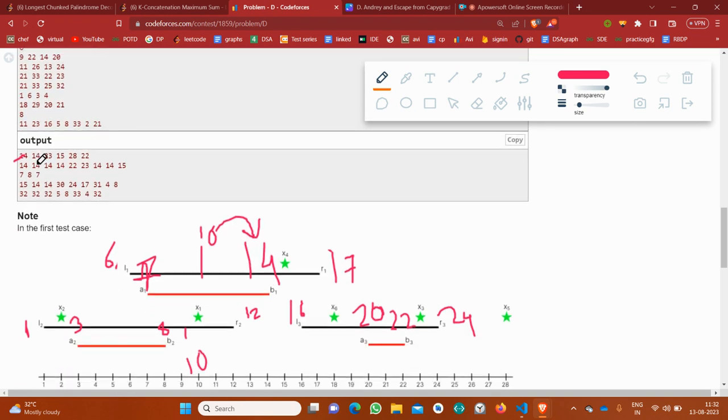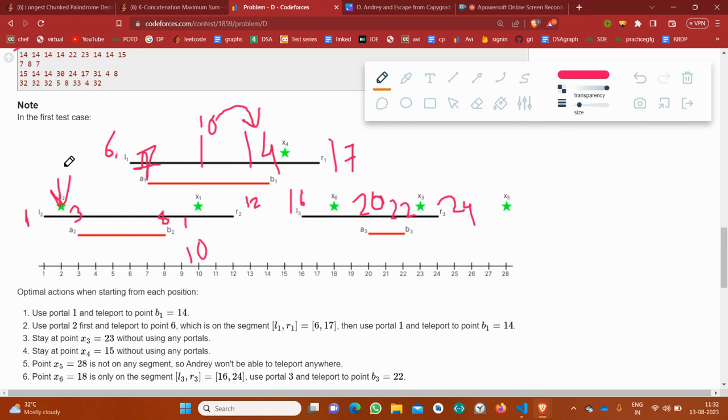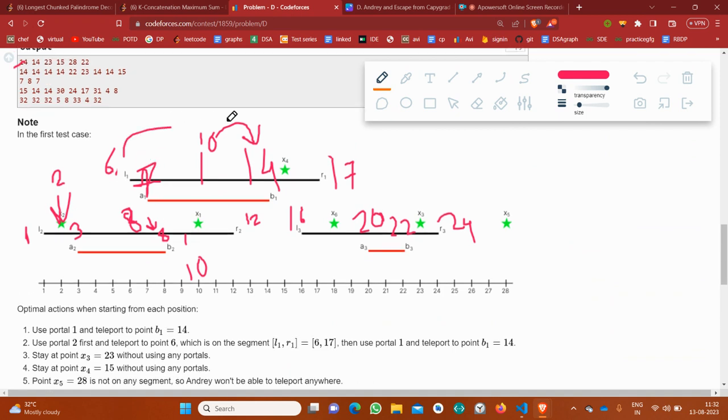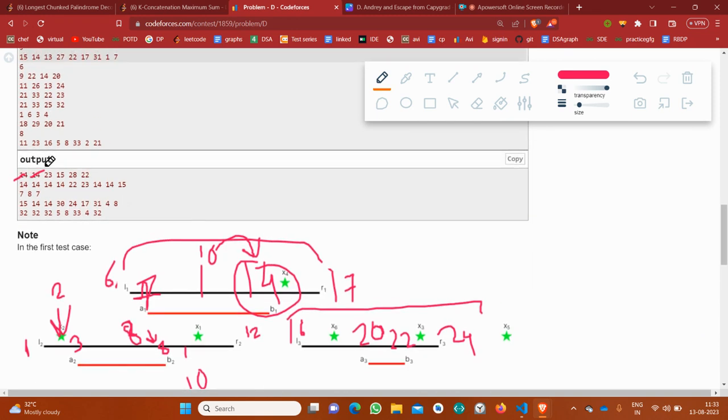Now let's discuss 2. 2 lies here. So obviously I can go to B2 because this is the maximum possible. So B2 is 8, and the position is now 8. But 8 again lies in this segment 6 to 17, and using this portal, I can go to 14 again. But if I move to 14, I can't go further because the next segment starts from 16. So 14 doesn't come in this segment, and that's why I can't go further. For 2 also, 14 would be my answer.